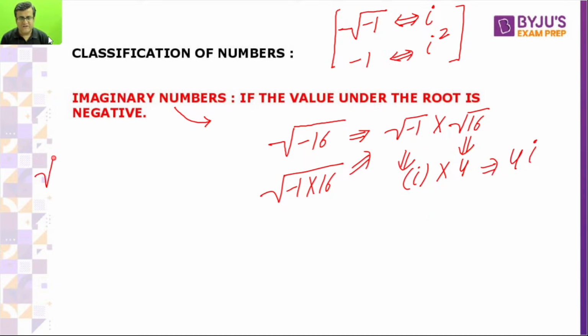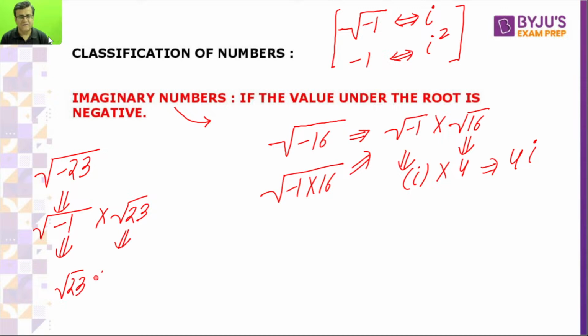If I take root of minus 23, I can represent this as root of minus 1 into root of 23. So this one is iota, this is root 23. It cannot be taken out completely. So this is root 23 iota. That is it.